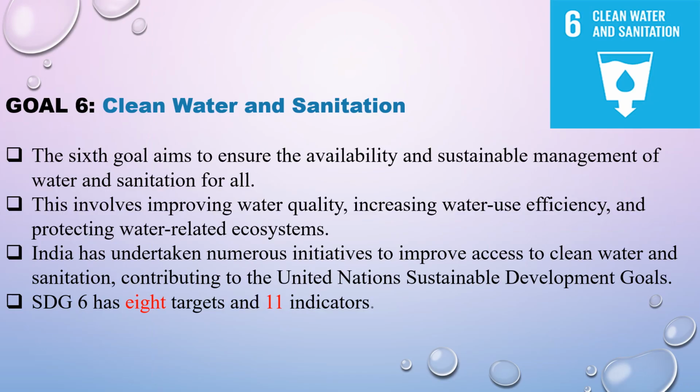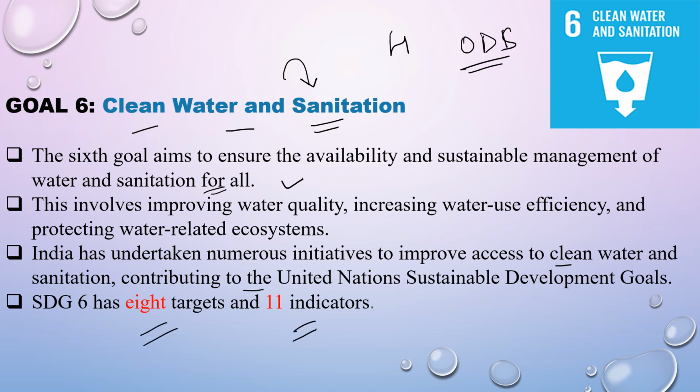Now comes goal number 6, that is clean water and sanitation, which is a very important goal related to hygiene and health. The sixth goal aims to ensure the availability and sustainable management of water and sanitation for all. In India, we have stopped the open defecation system, which is very much required for achieving this goal, that is clean water and sanitation. India has undertaken numerous initiatives to improve access to clean water and sanitation, contributing to the UN SDGs. This goal has 8 targets and 11 indicators.